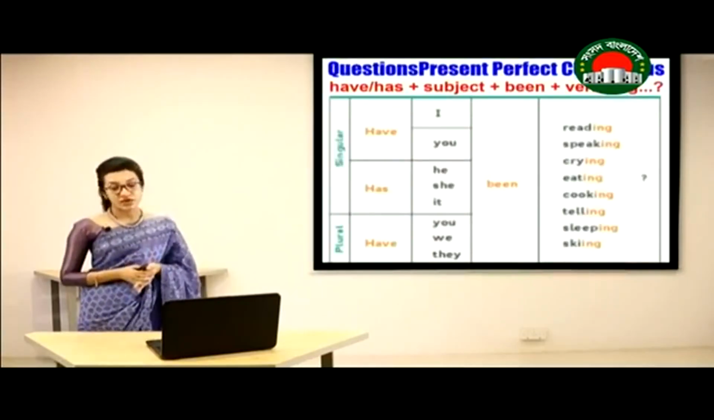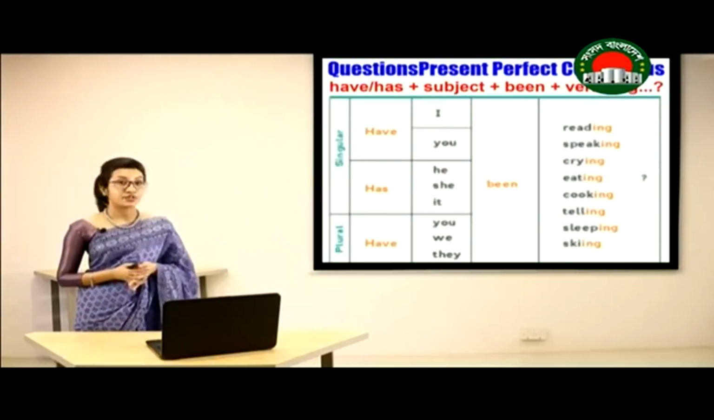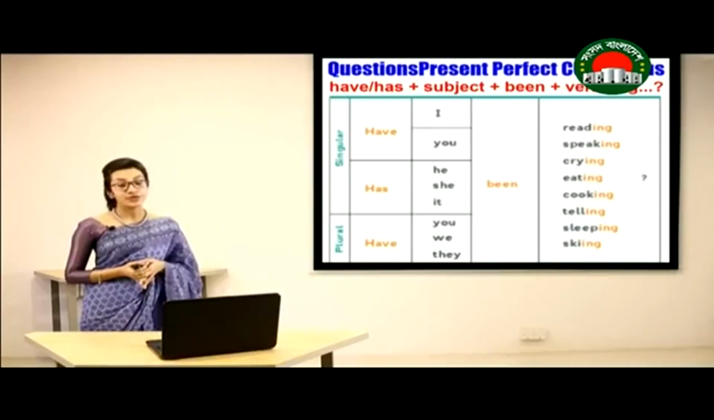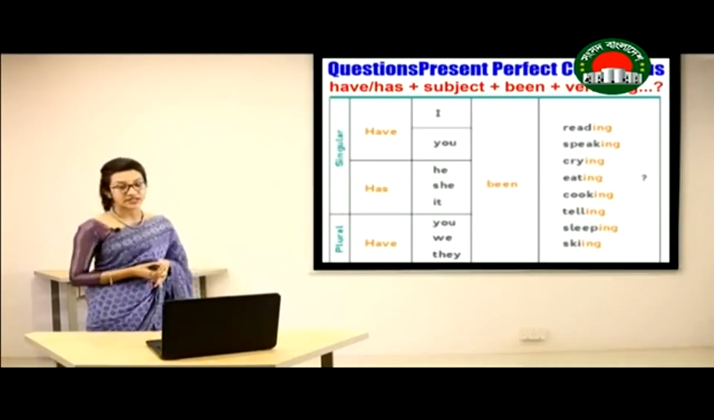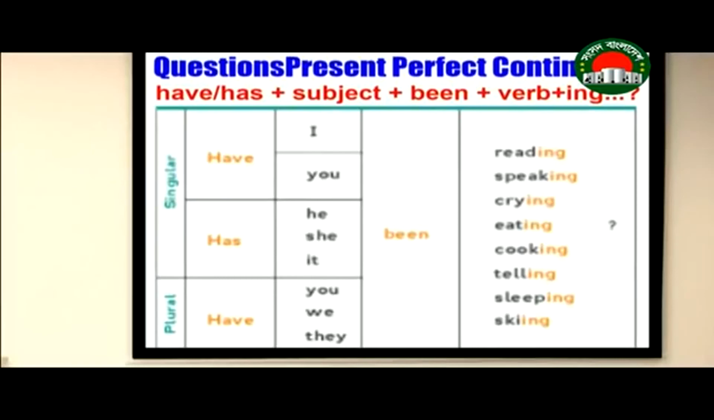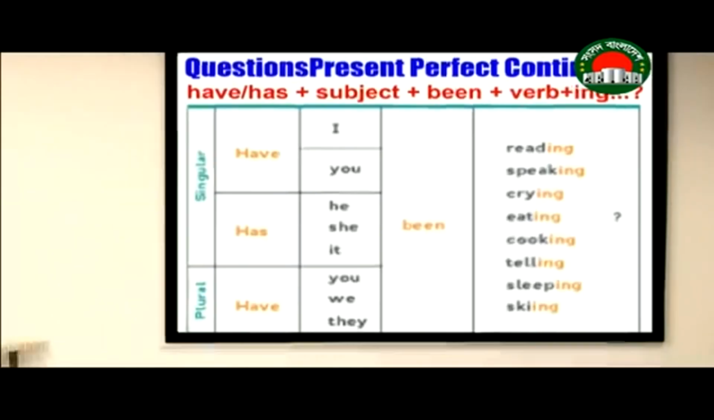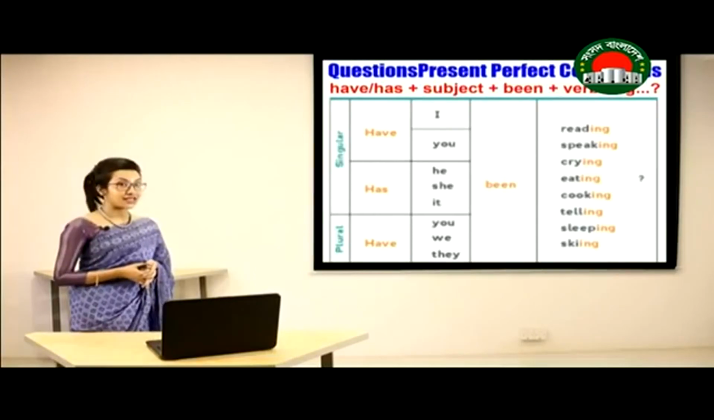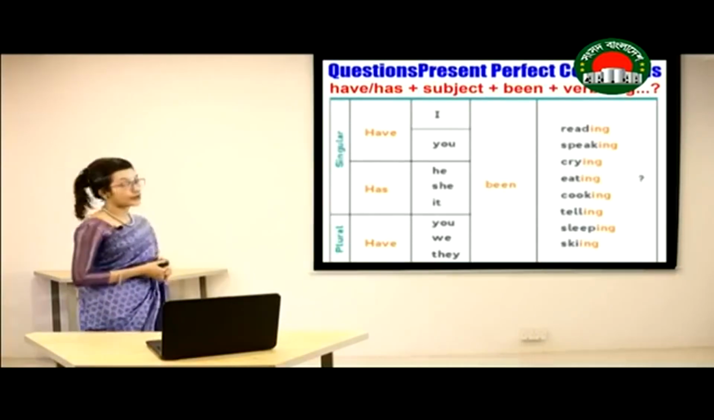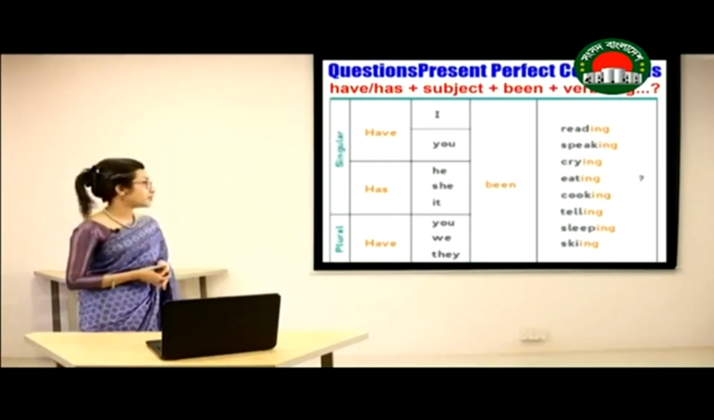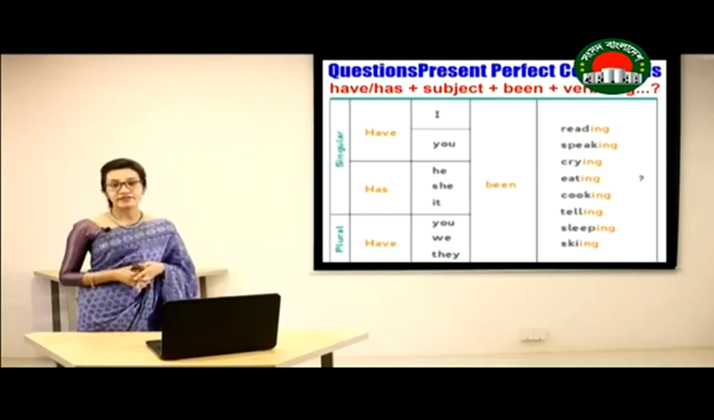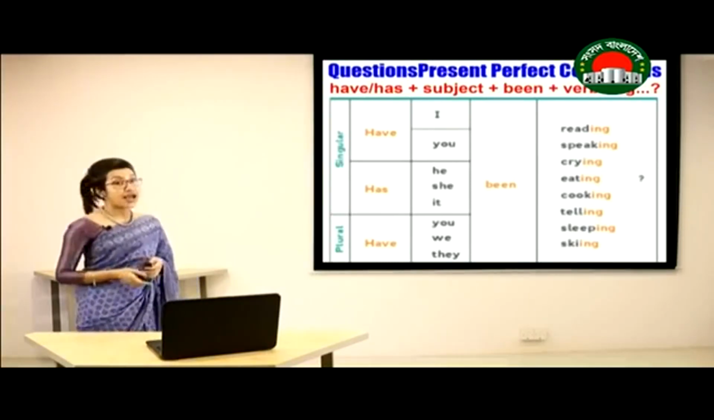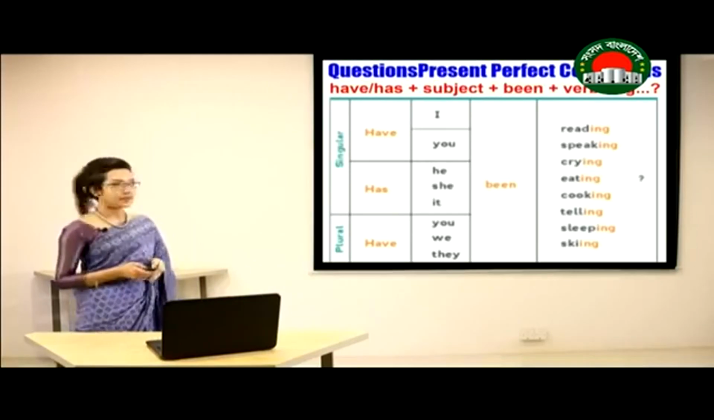Now, if you want to ask a question using present perfect continuous tense, you are going to use have or has at the beginning of the sentence. For example, has she been sleeping? Have you been speaking? In all these cases, we have used have or has at the beginning. Then we are going to use the subject. We have used been, and then we have used verb plus ing. And yes, do not forget to use the question mark.